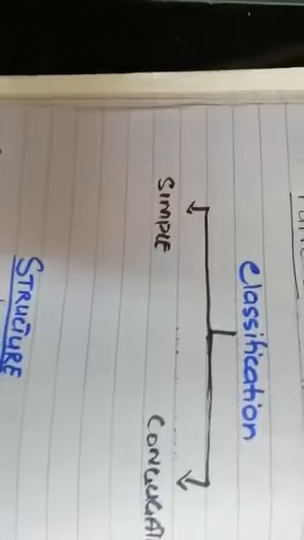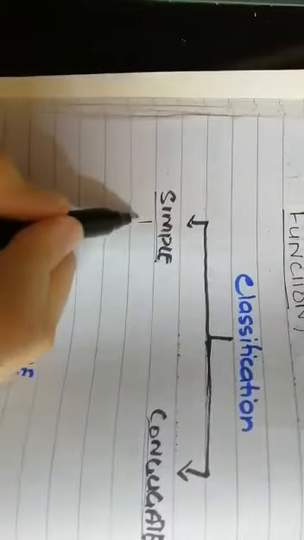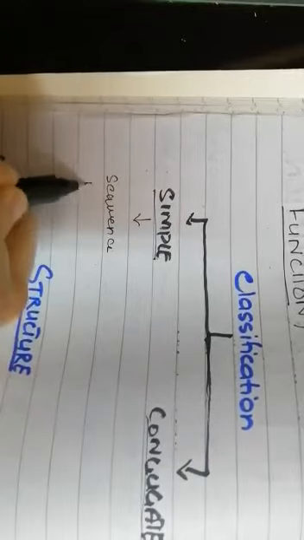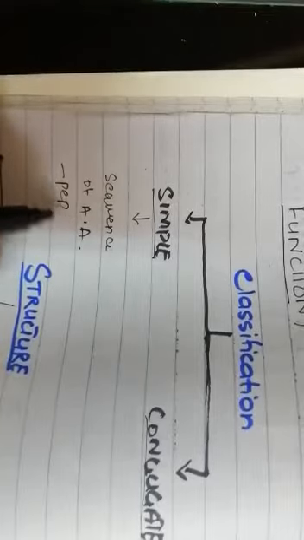First, we have to discuss the classification of proteins, in which they are divided into simple proteins and conjugated proteins. Simple protein includes a single chain of different amino acids that are connected by peptide linkages. What is a peptide linkage?